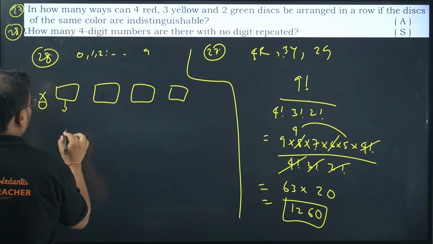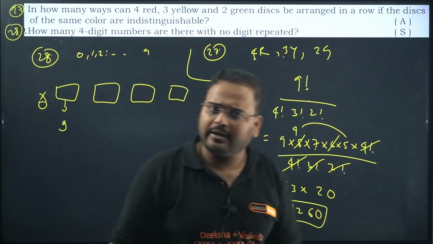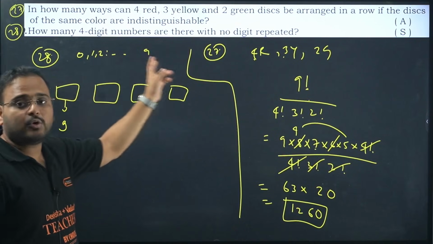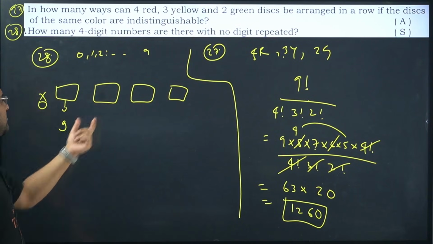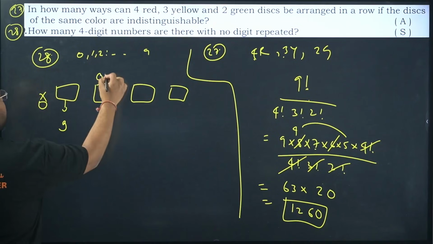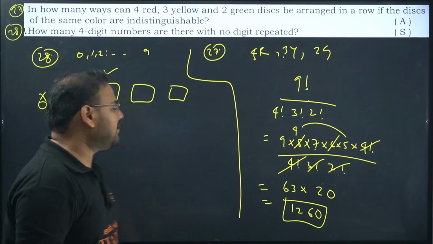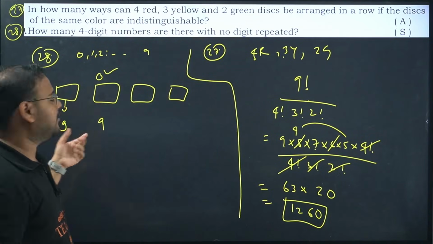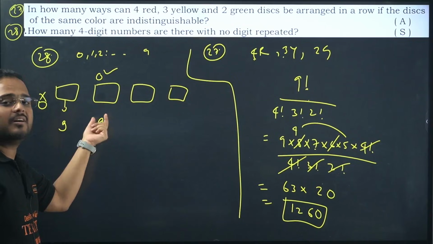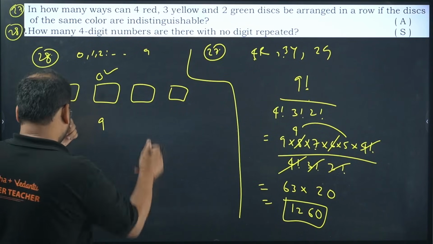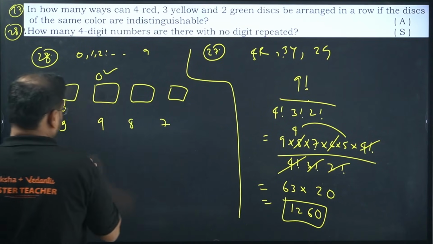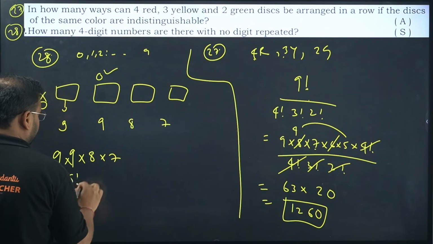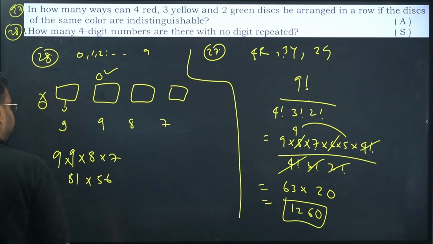So answer will be what? How many remaining are there? 9. Yes. Please check. This will be only 9, because 1 to 9 will be only 9 numbers. Now for this one, 0 is not yet taken, so you can keep the 0 over here, so it becomes remaining 8 plus 1, so again 9. So you have used a total of 2 digits so far. You have the remaining 8 and 7. So 9 into 9 into 8 into 7, 81 and 56.